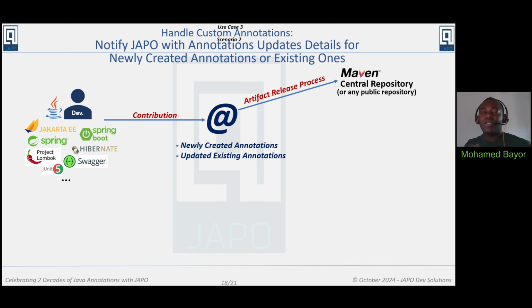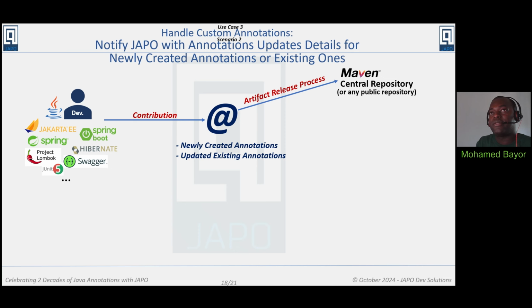So what happens here is we want to find a way to retain every single change that has been made to any existing annotation in any existing Java library. Or even if this annotation we are talking about is a brand new one, we still want to retain those changes somewhere in JAPO for all Java developers to see and be updated.